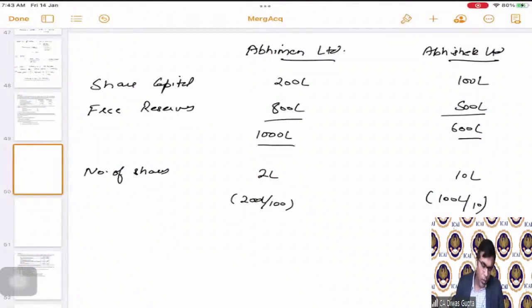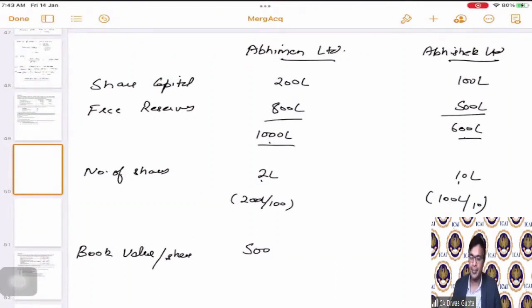Can we calculate the book value per share? Book value per share comes out to be 1000 divided by 2, which is 500 rupees per share. Similarly, 600 divided by 10, so it becomes 60 per share. This is the book value per share.